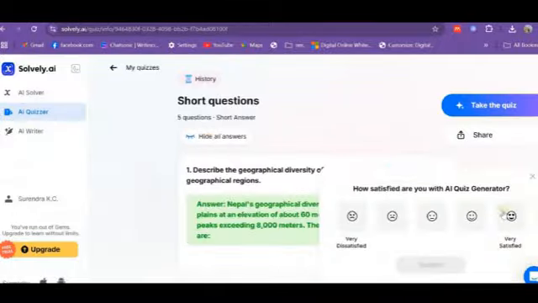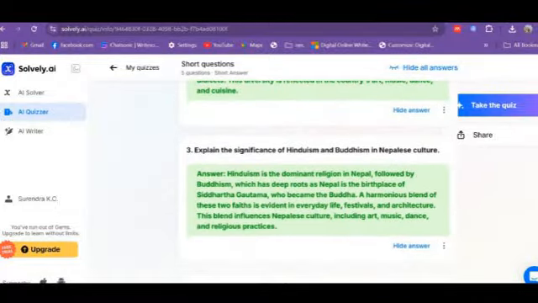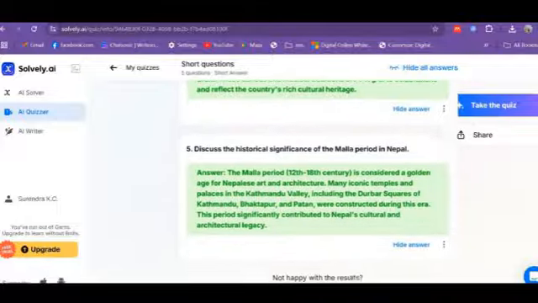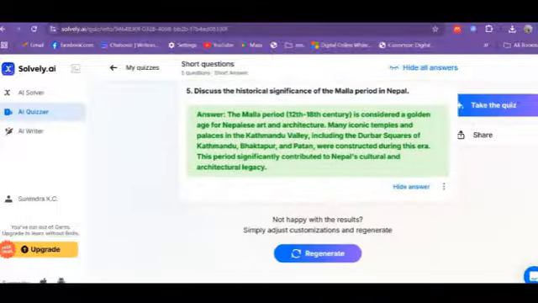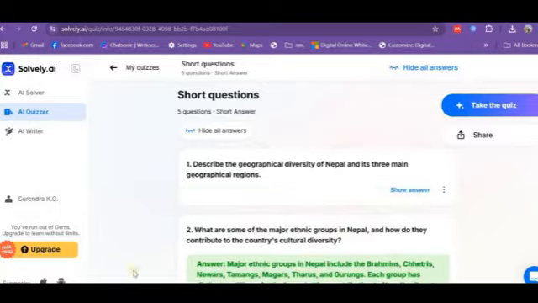So all answers are here. It helps the learner to learn themselves. Nepal's geographic diversity ranges from the Tarai Plains, about 60 meters, to the Himalayan peaks extending to thousands of meters. The 3 main geographic regions are like this.